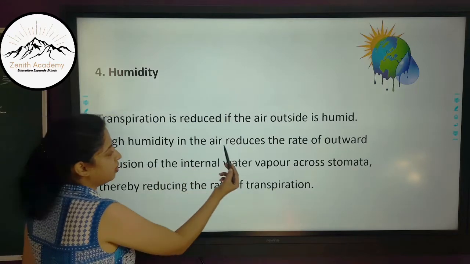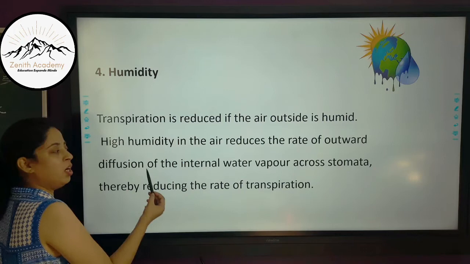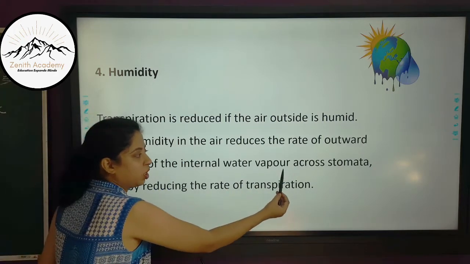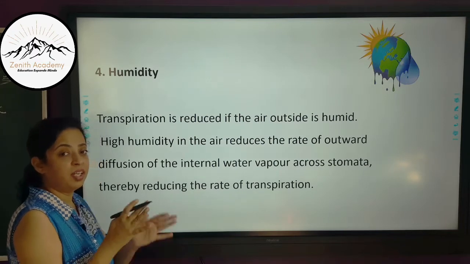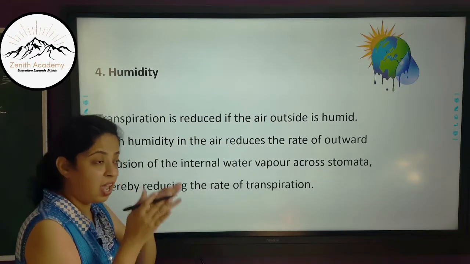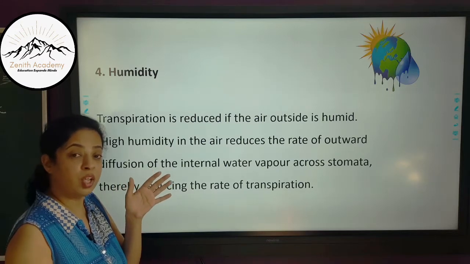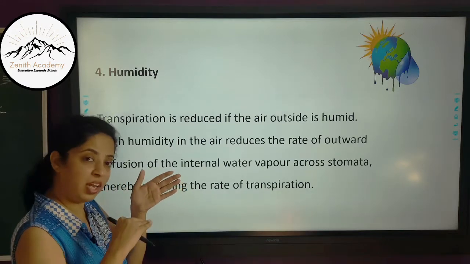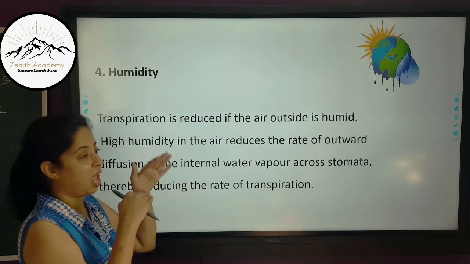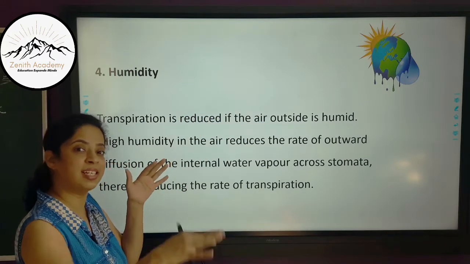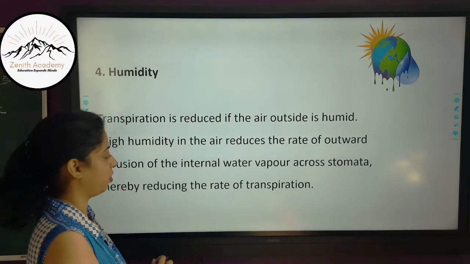So, if humidity in the air is there, then it reduces the rate of outward diffusion of the internal water vapor across stomata. Inside the leaf, the water vapor is there and outside the leaf also water vapor is there due to humidity. So, if humidity is more, the outward diffusion of the water from the leaves is less, and if the outside humidity is less, then water will flow from high concentration to low concentration.